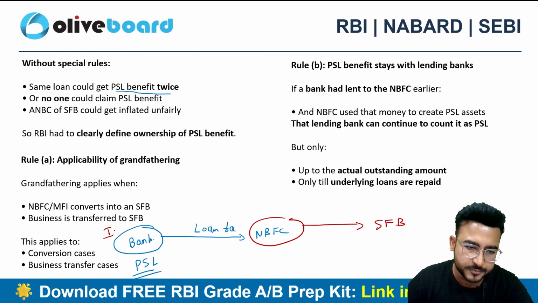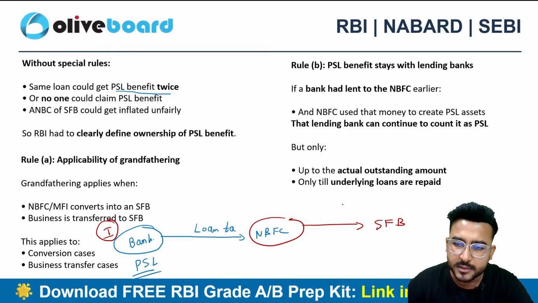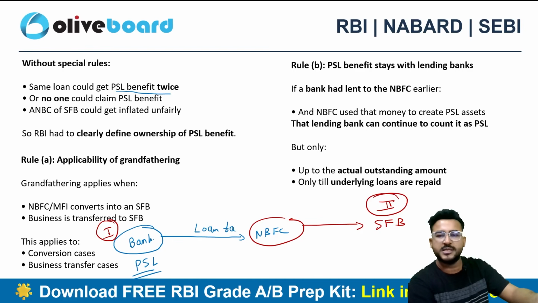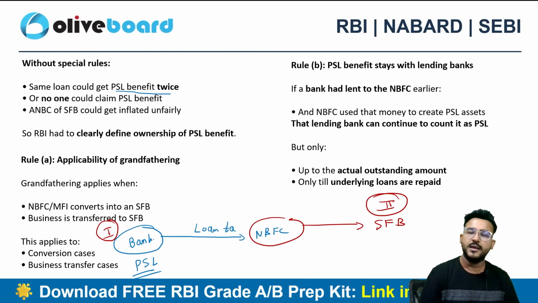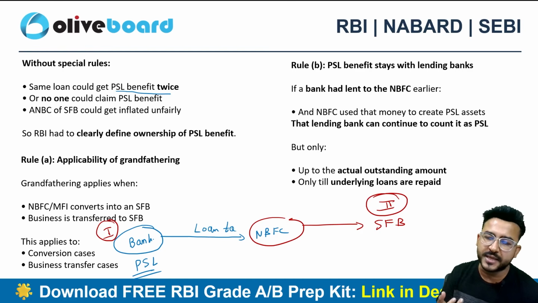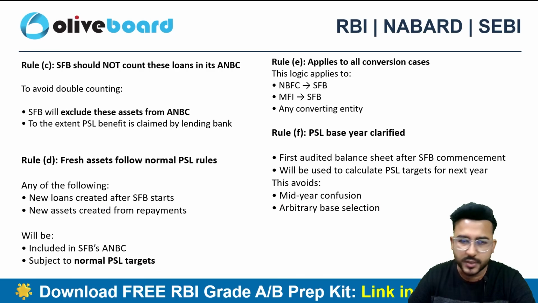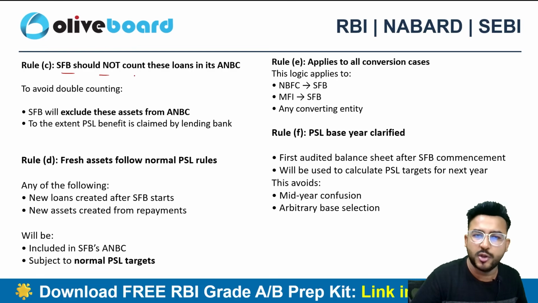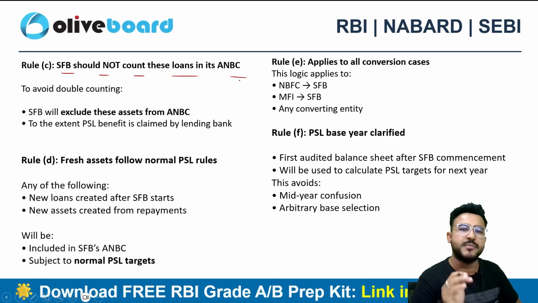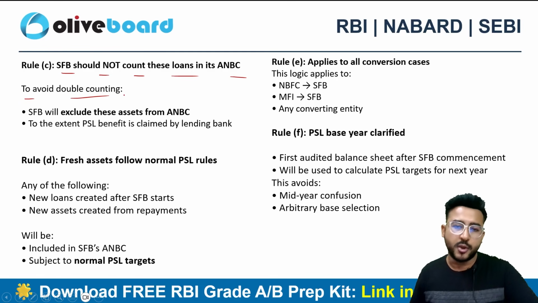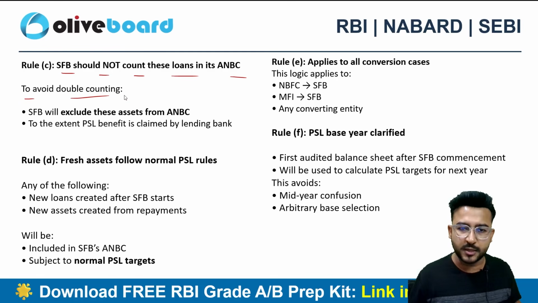The bank has already taken the benefit of PSL here. The small finance bank wants to again take the benefit of PSL by stating that the NBFC has given the loans and advances in the priority sector lending areas, so we will also enjoy the PSL classification for these loans. Not allowed. So the small finance bank should not count these loans as its ANBC. To avoid double counting, the small finance bank will not count this particular loan as a PSL loan, right?